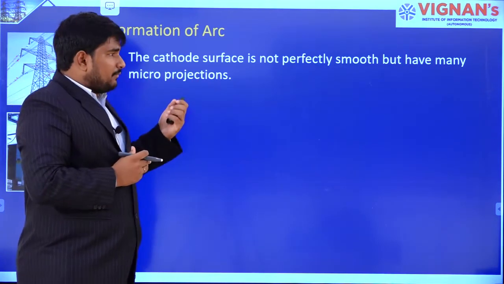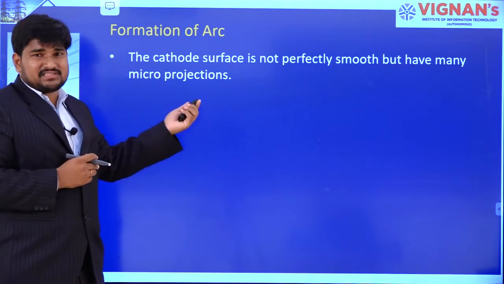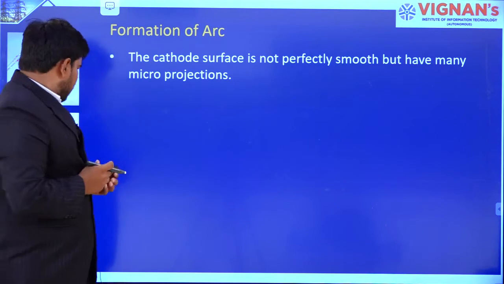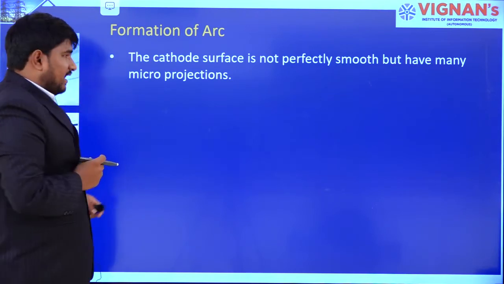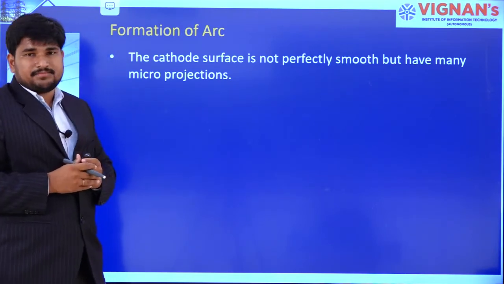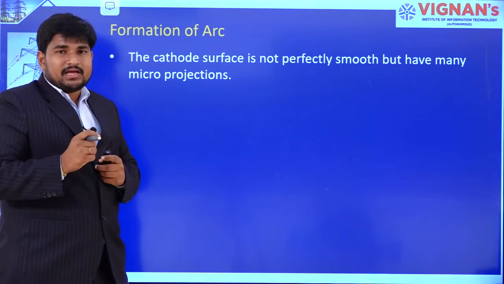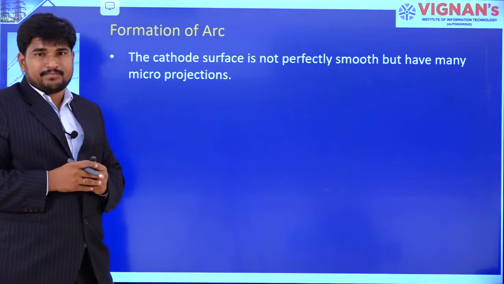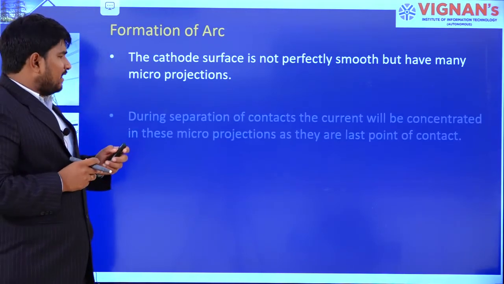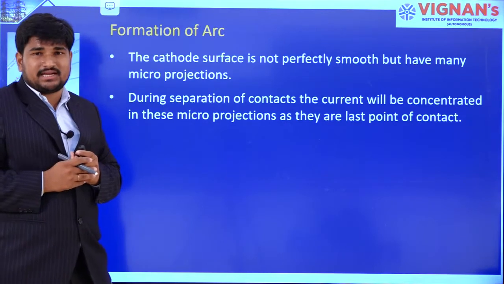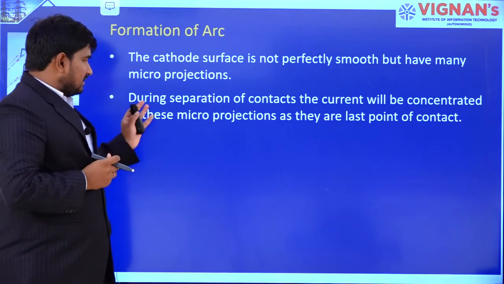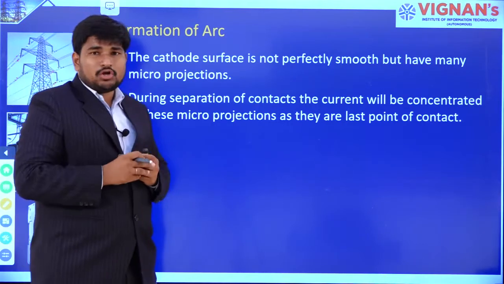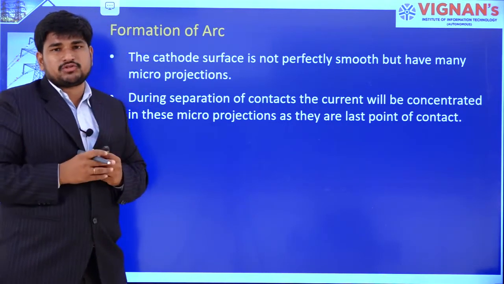The cathode surface, that is the moving contact surface of a vacuum circuit breaker, is not smooth. It has micro projections if you see with a microscope. So during separation of contacts, the current will be concentrated at these microscopic projections only.